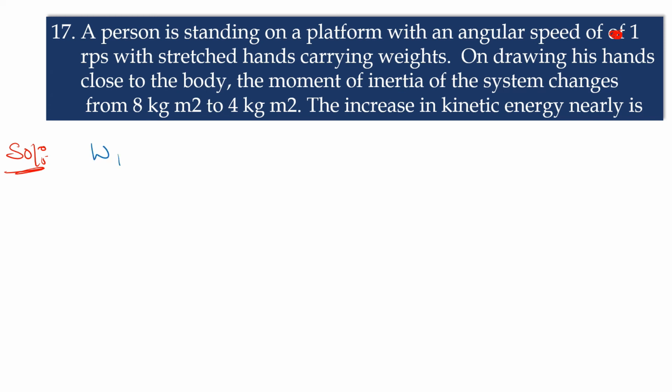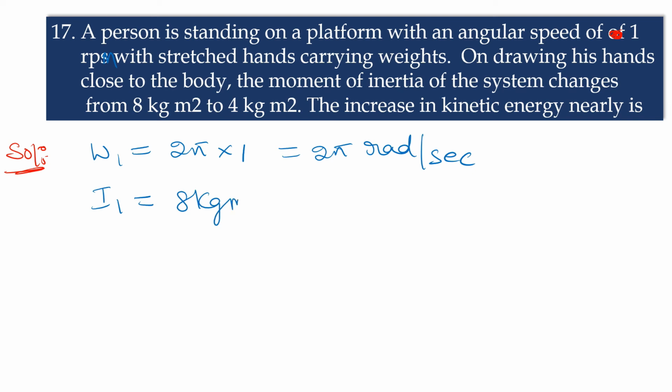Omega 1 is equal to 2 pi into the given 1 rotation per second, so that is equal to 2 pi radians per second. I1 is 8 kg m² and I2 is given as 4 kg m².